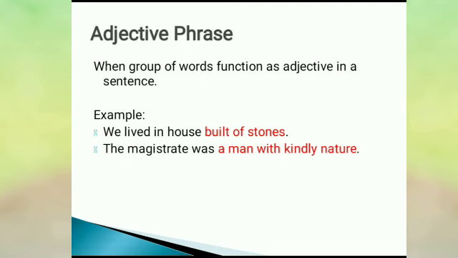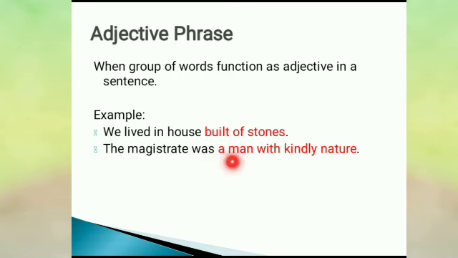Let us have some examples. We lived in house built of stones. Here built of stones is qualifying house, that is, telling about house. So it is functioning as adjective. So this is called adjective phrase.